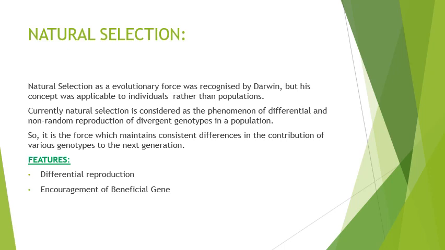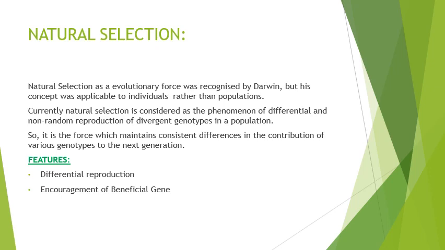Selection can be of two types: artificial selection and natural selection. Natural selection was the term first used by Charles Darwin. He was the one who used the term natural selection as an evolutionary force, but his concept was applicable to the individual.